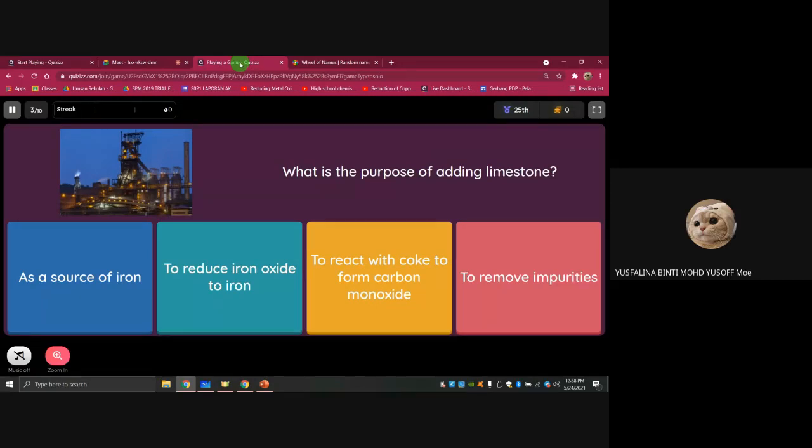The first one is we want the iron. The second one is the production of slag, right? So the calcium carbonate is actually used to produce slag. I told you before this, the iron ore does not consist only of iron and oxygen. It also consists of other elements. So that's why we need to add the limestone. So what is the function of the limestone here?